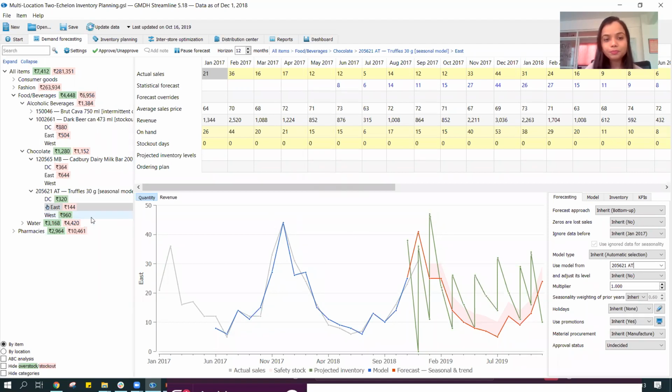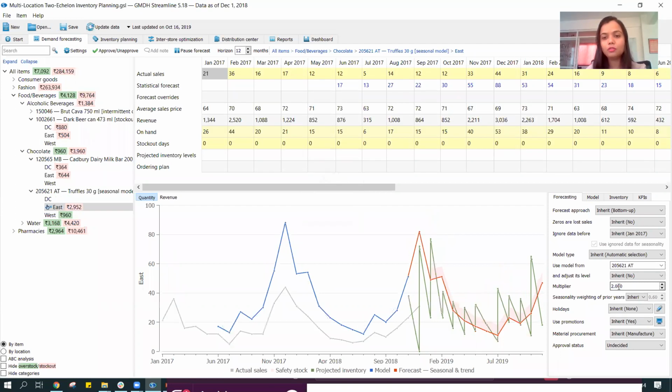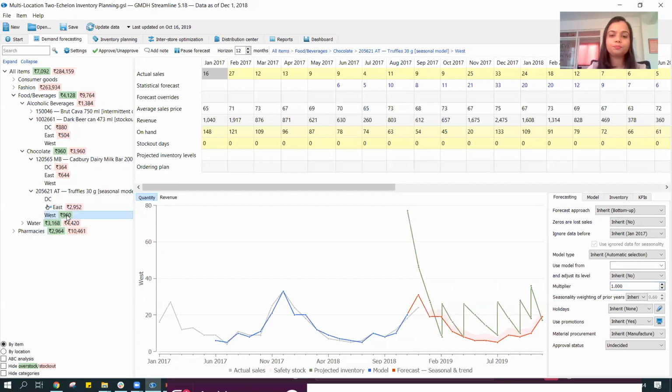Fortunately, in this particular product we have the data for quite a long time since the product is not new, so the system is not considering it much. But we can make use of these multipliers, where we can increase or decrease the forecast the way we want, and it will automatically adjust the forecast as you see here.